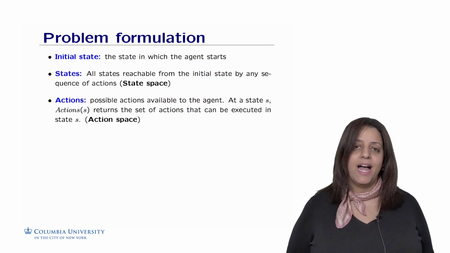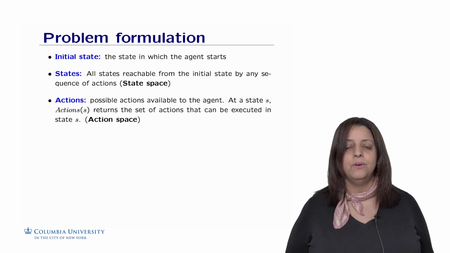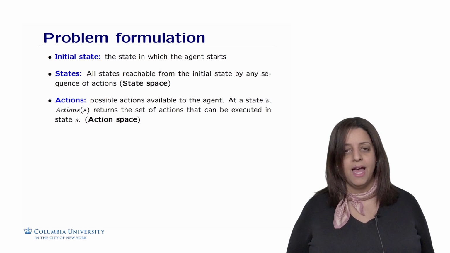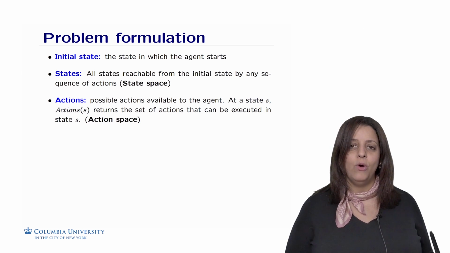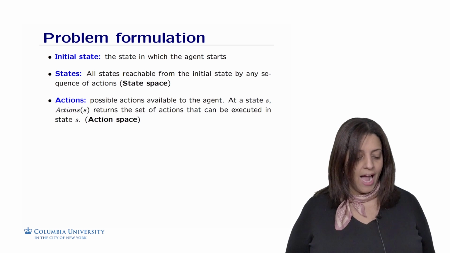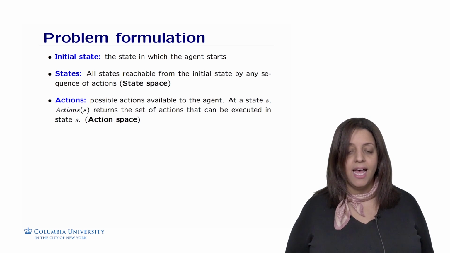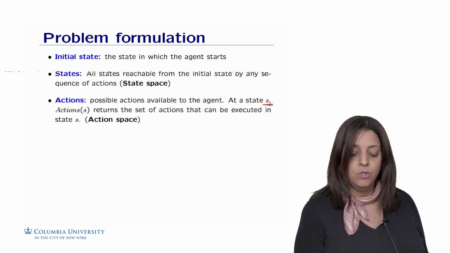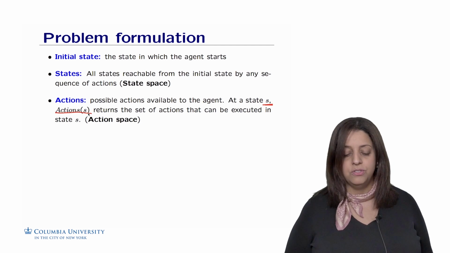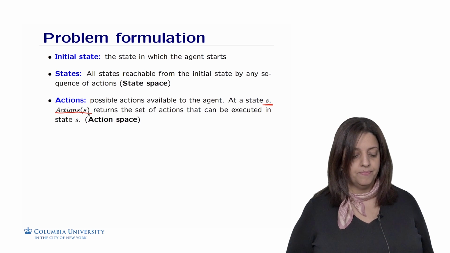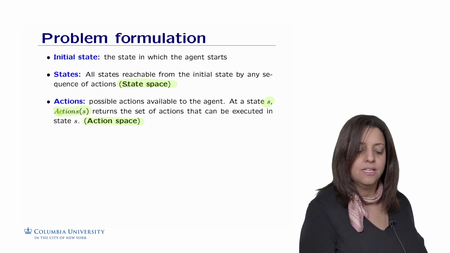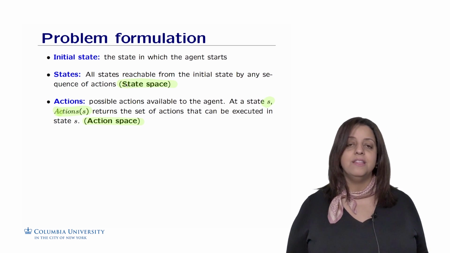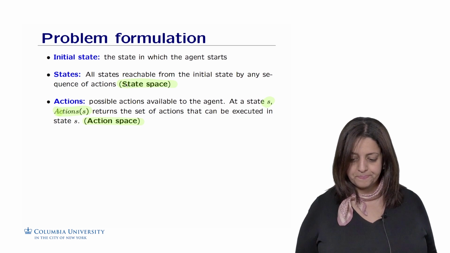The actions are the possible actions available to the agent. For example, I could go right or left in the maze. I could also put the queen on the top left corner or the bottom right corner, and so on and so forth. So I'm doing actions that will change a state from one to another. So actions are the possible actions available to the agent. At the state S, Actions(S) will represent all possible actions that could be executed in that state. So this is called the action space. Here we talk about the state space and the action space to define the different states of the problem and the different actions of the problem given each state.